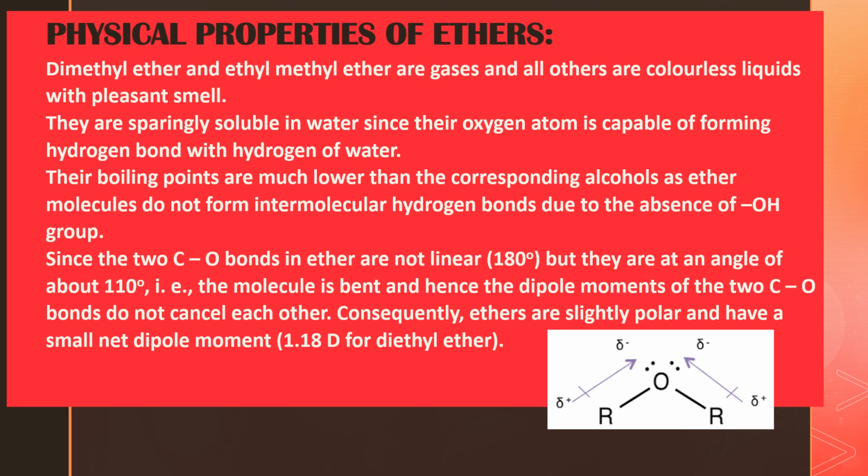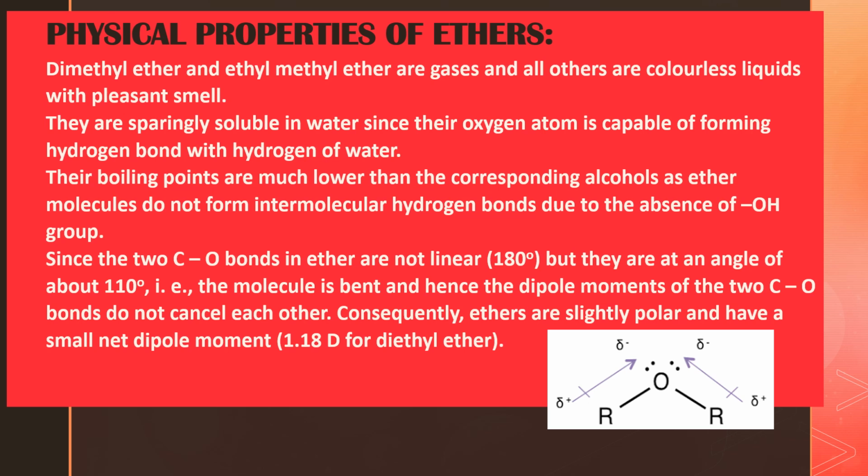Among ethers, dimethyl ether and ethyl methyl ether are in the gaseous phase. Dimethyl ether means two methyl groups attached to the oxygen atom, and ethyl methyl ether means one ethyl group and one methyl group attached to the oxygen atom. So these two exist as gases, and all the other ethers are liquids which do not possess any color, and also they have a sweet smell. Okay, this is your first point under physical properties of ethers.